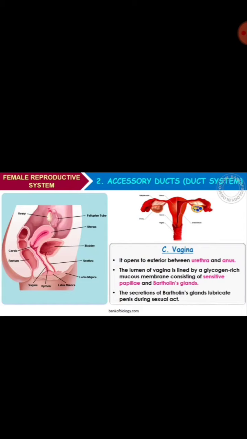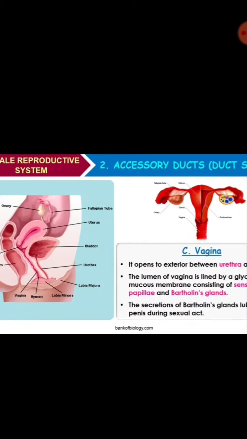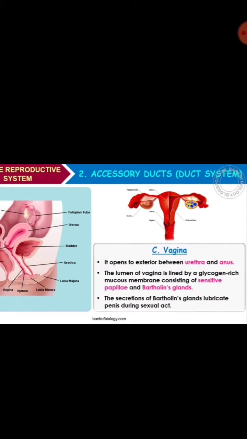The lumen of the vagina is lined by glycogen-rich mucous membrane consisting of sensitive papillae and Bartholin's glands. The secretion of Bartholin's glands lubricates the penis during the sexual act. So that you have to remember. What is the function of the Bartholin's gland?